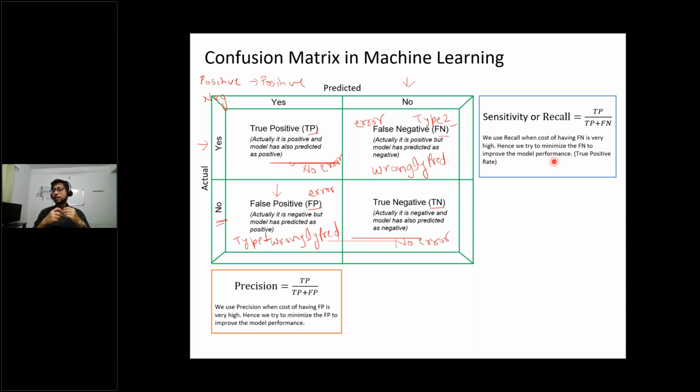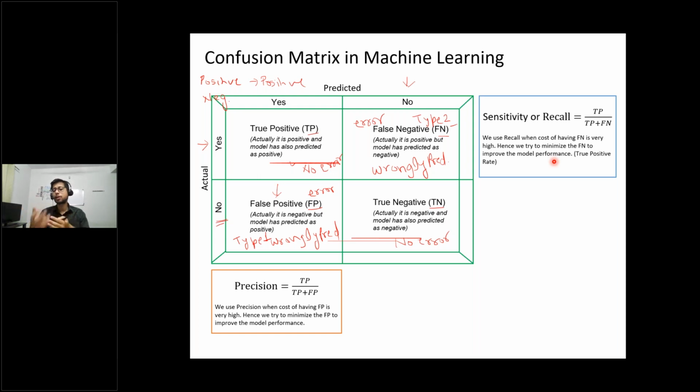But there is a problem with him, right? He has a disease, but your test says, okay, he's negative, he doesn't have any disease. Then in coming months, it can become further severe, right? So it could be a life and death case. So that's where in medical problems we want to maximize our recall. Recall is more important when you deal with medical problems.